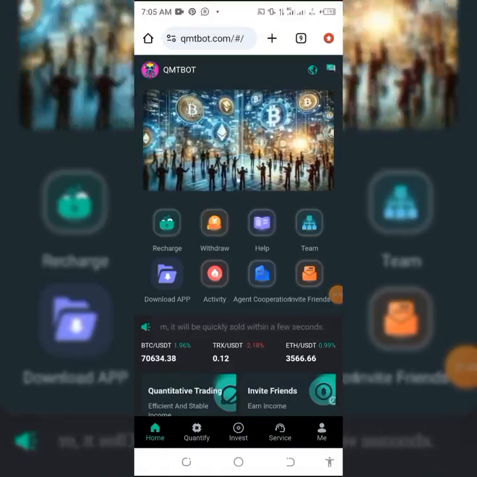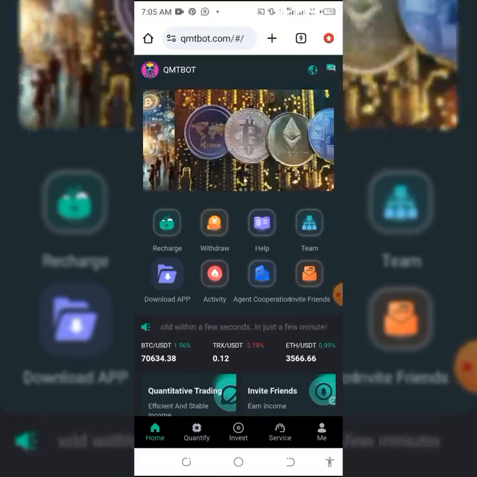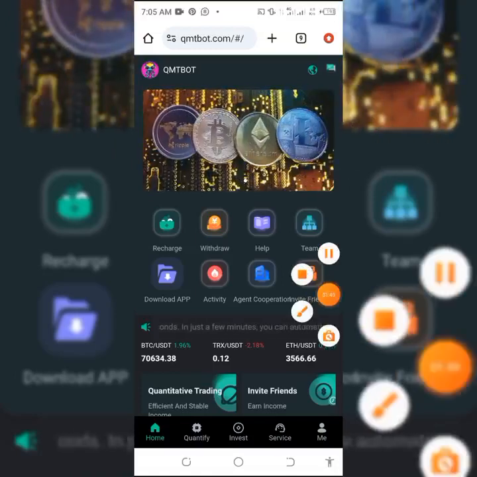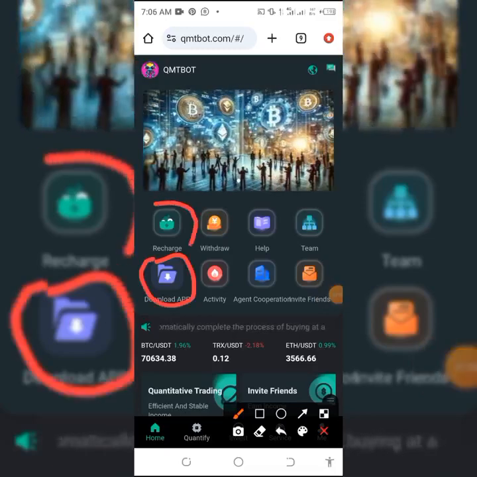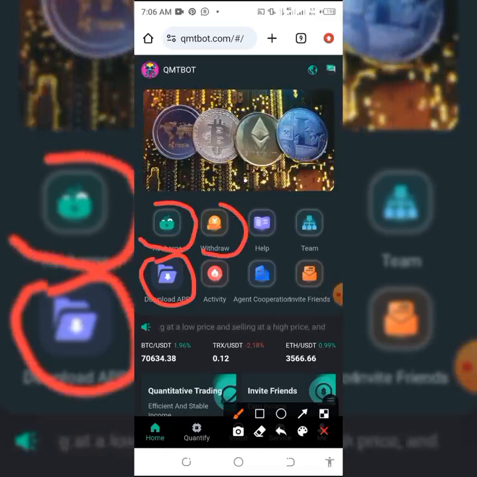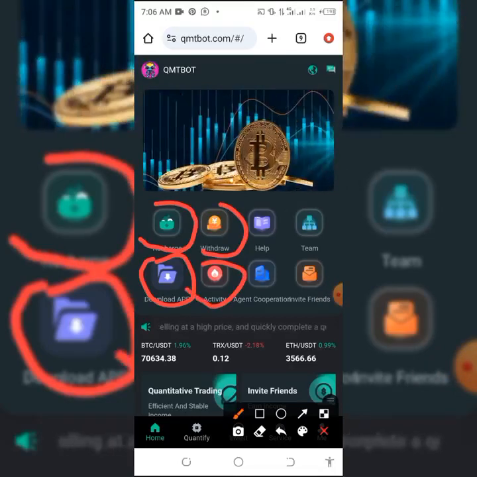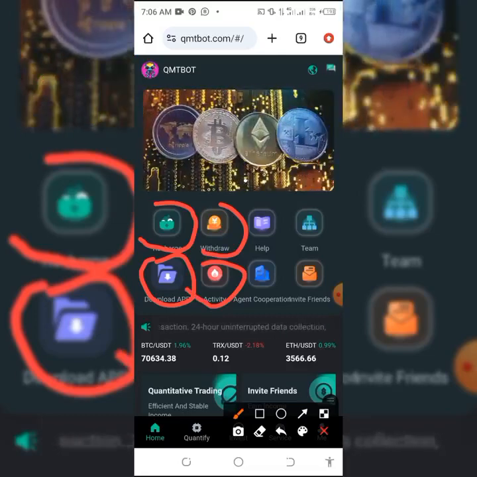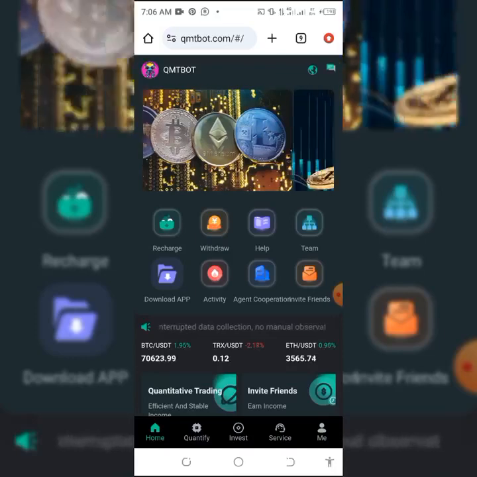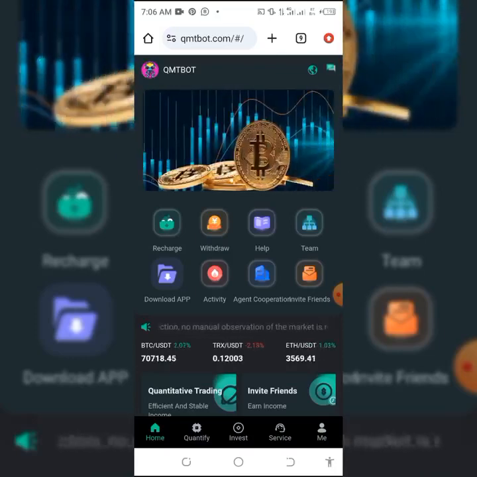As you can see, recharge, withdraw, help, team. You can download the app immediately. This is where to recharge, and this is where to withdraw. Withdrawal is automatic. You can check for activities; activities can also earn you some money anytime they put them there. You can check everything, including your team. You earn more when you refer people, but referral is not compulsory to your earnings.